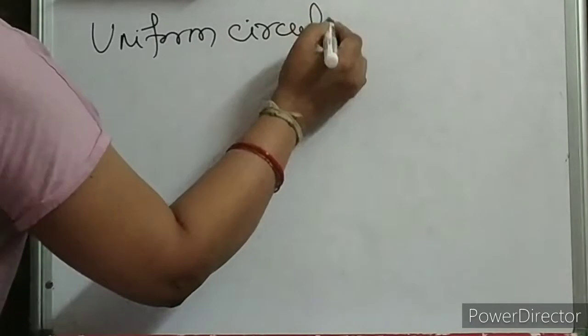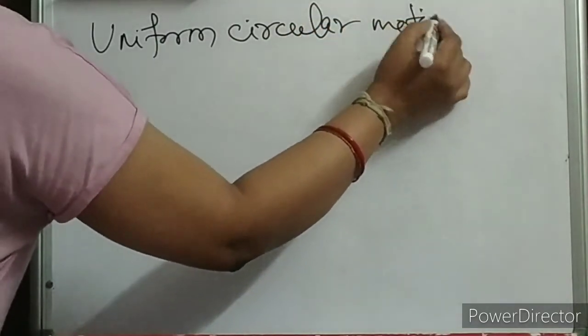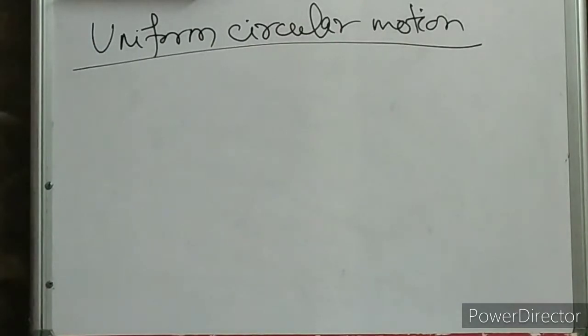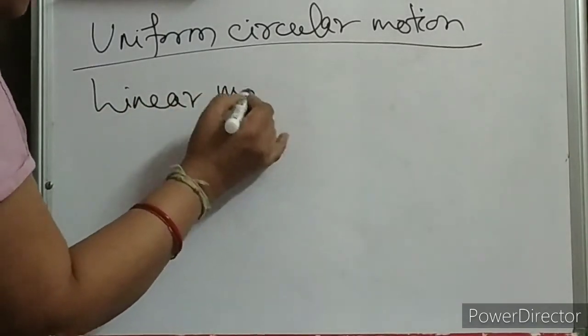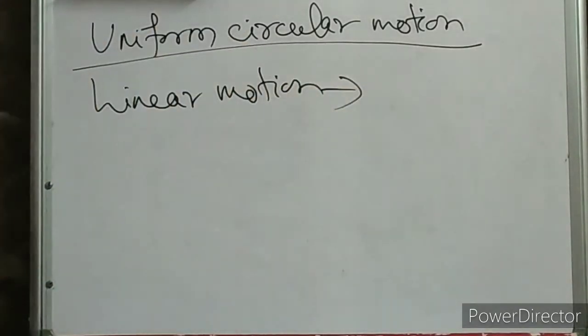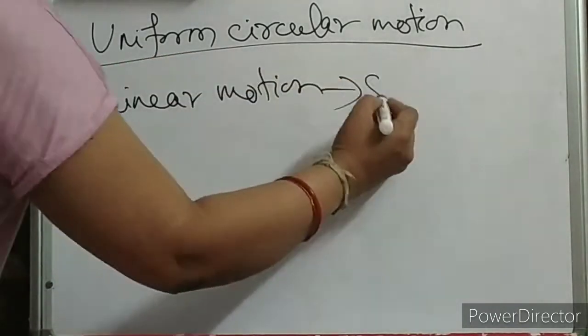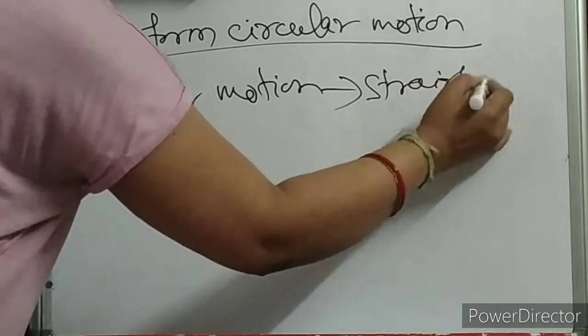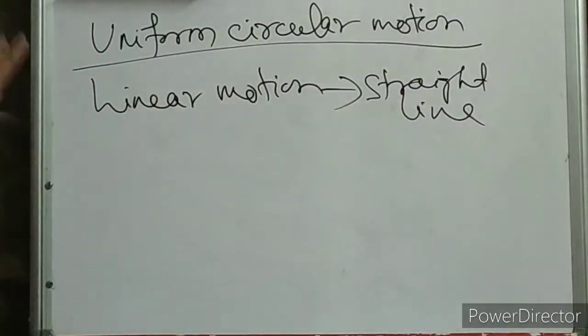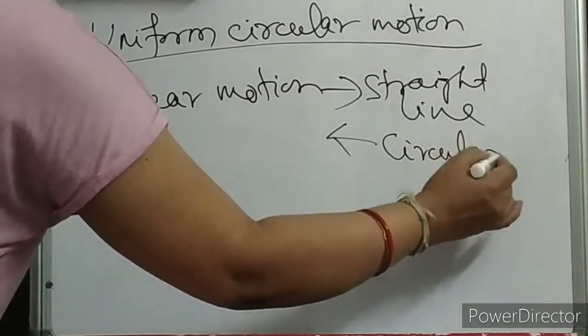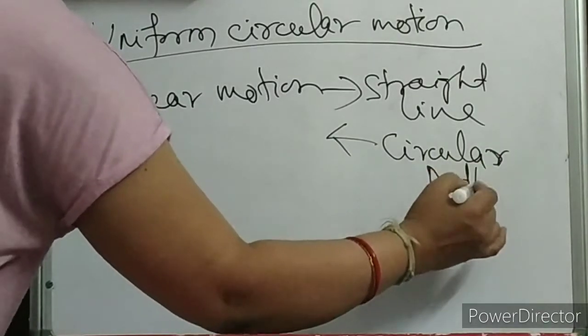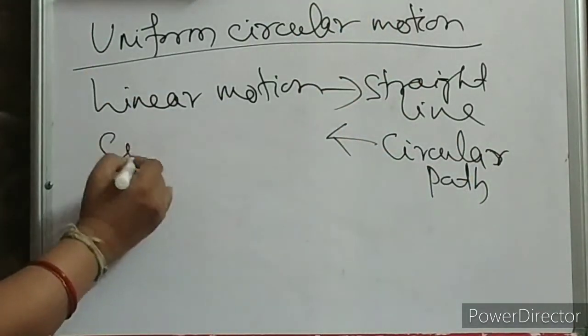What is this circular motion? I have already discussed this circular motion in the gravitation chapter. Now let us try to understand what is happening in this type of motion. You know linear motion. What is linear motion, children? Linear motion is nothing but motion in a straight line. So when the object is moving in a circular path, that is your circular motion.